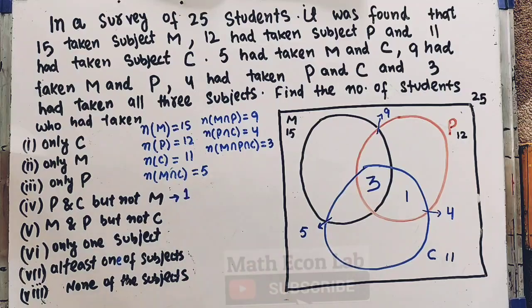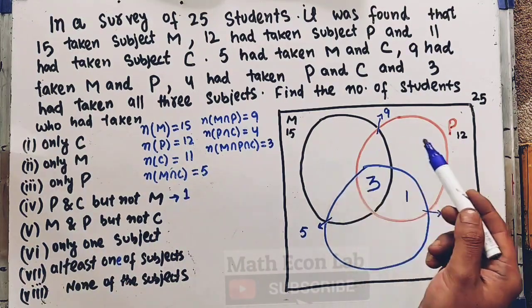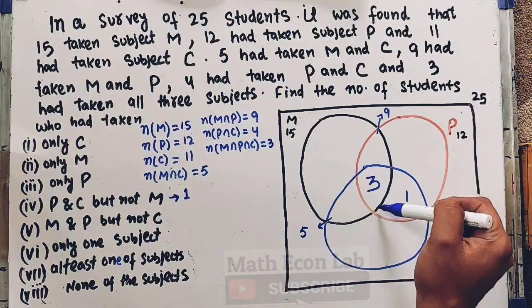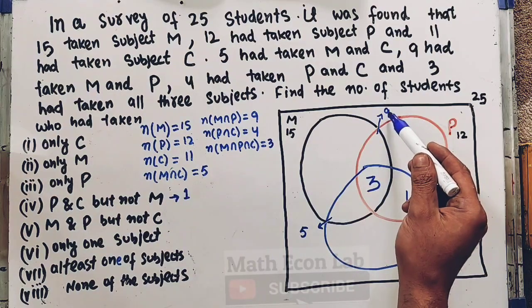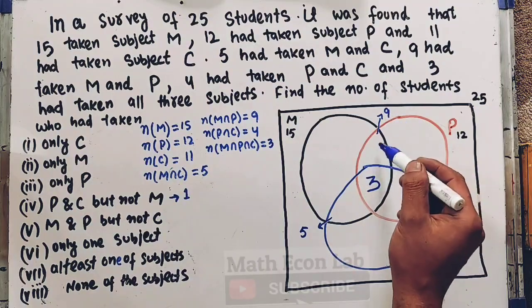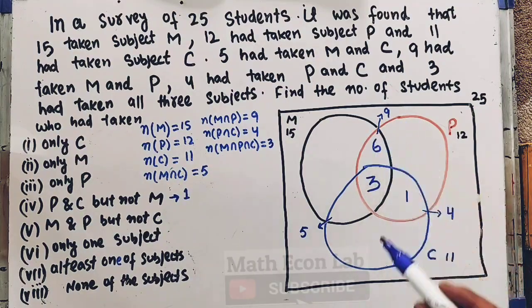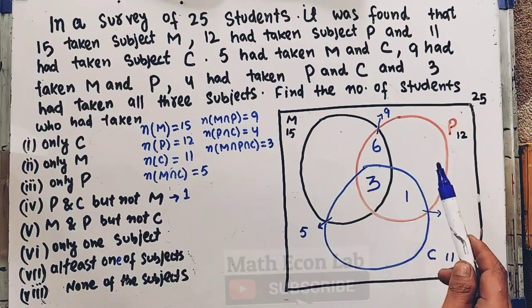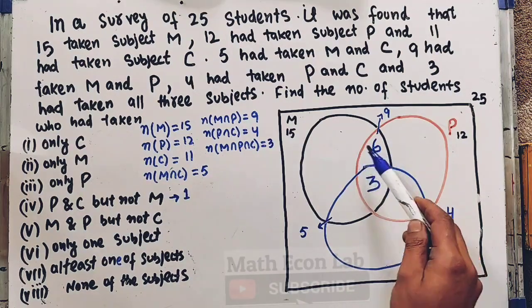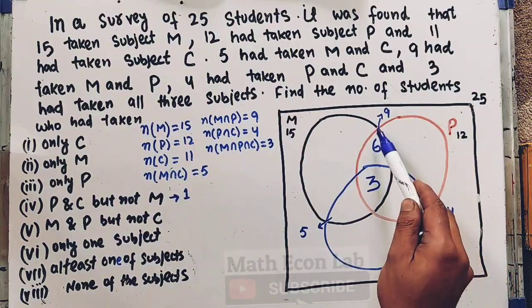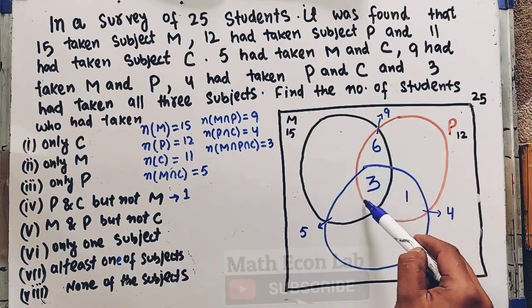Number of students who have taken M and P but not C. Now M and P is this very region, it is equal to 9. From this we subtract this region. So 9 minus 3 is 6. So this region is common to M and P but not C. Since the area of this whole region is 9, from this we subtract this region, which is 3.